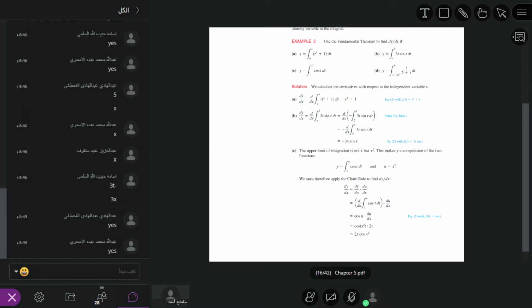Next, if in place of x we have a function of x, like x square or square root of x, then we apply the fundamental theorem in this way.